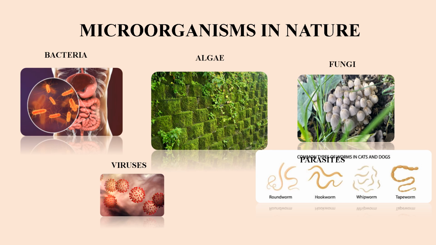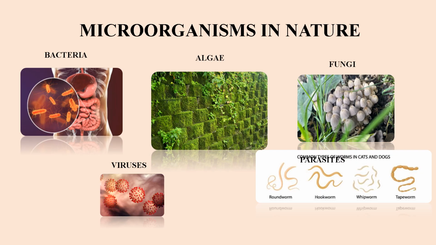And next is the mushrooms. Mushrooms are an edible form of fungi. So we can have this mushroom as a food in our regular diet. This fungi is also very beneficial to humans. Even this bacteria is beneficial, where it is helping in the digestion process.